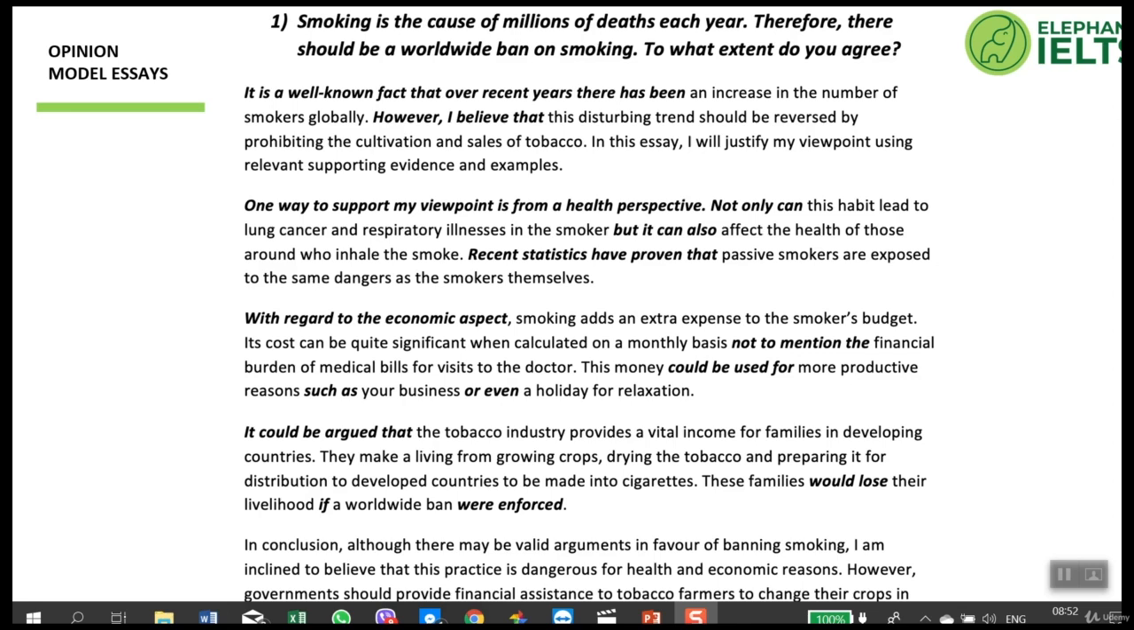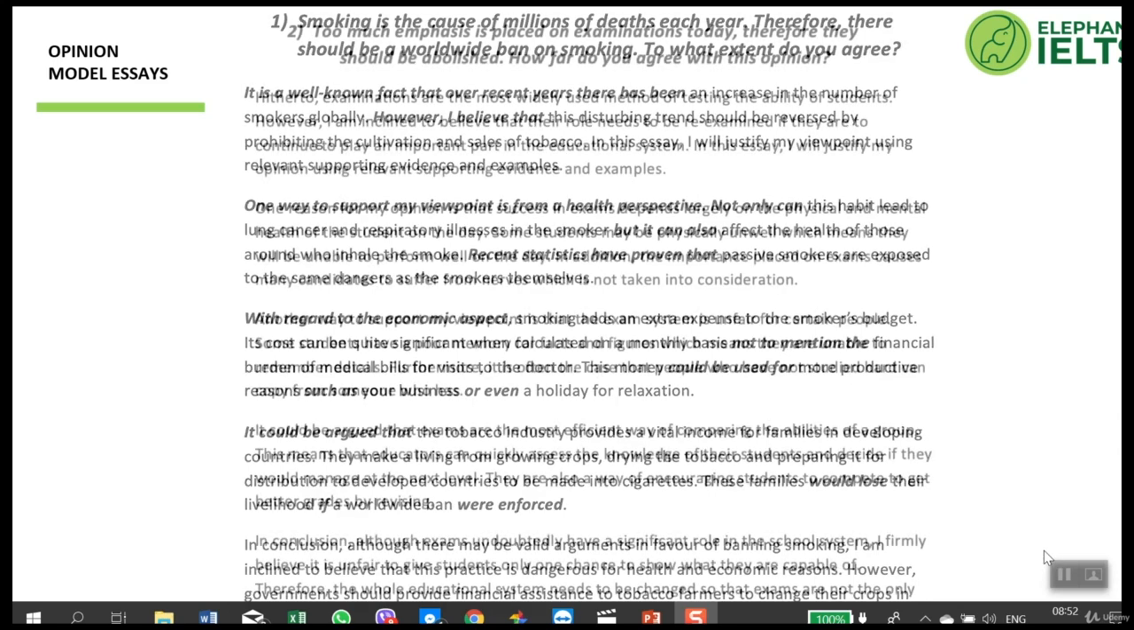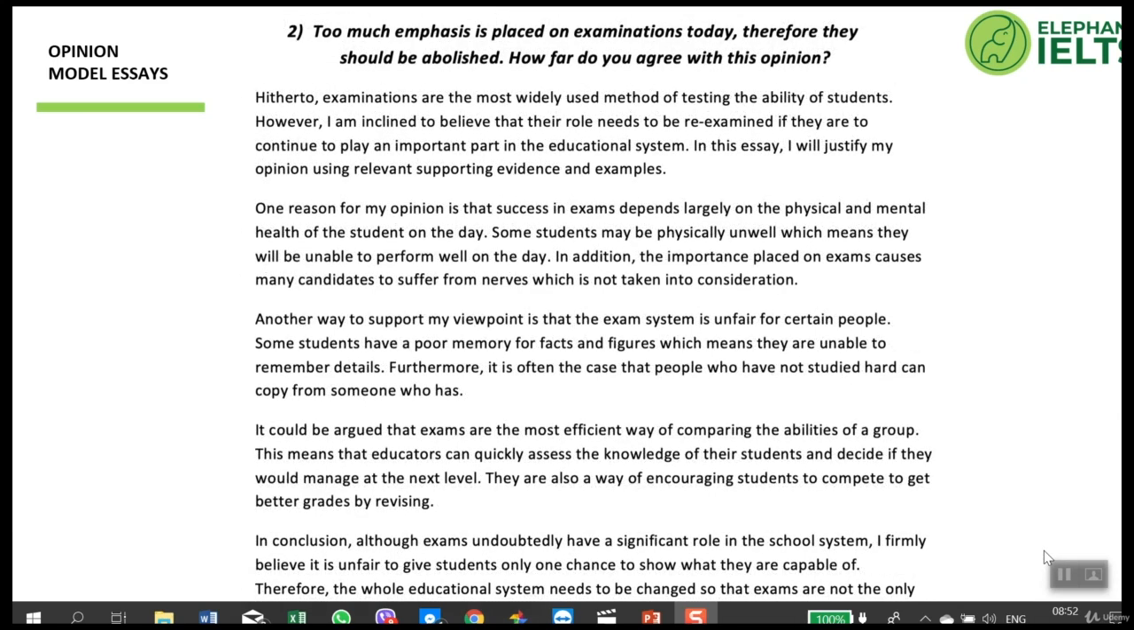So as you can see, this essay follows the structure we talked about: the introduction, 2 main body paragraphs which support your opinion, an opposing argument, and the conclusion where we restate our opinion. This is another opinion essay. This one says, too much emphasis is placed on examinations today, therefore they should be abolished. How far do you agree with this opinion?